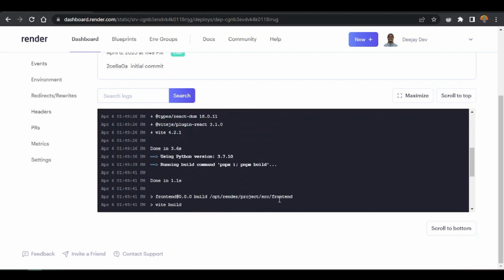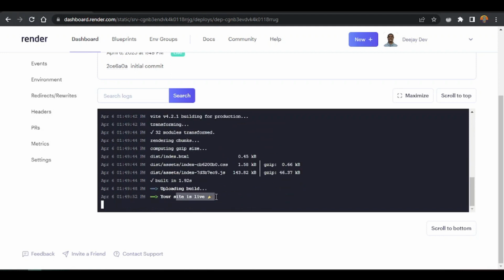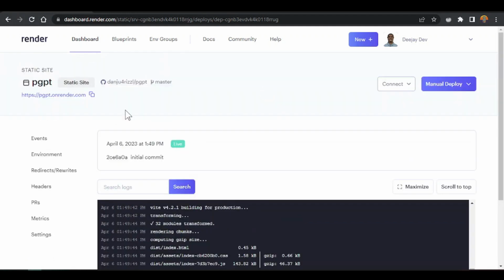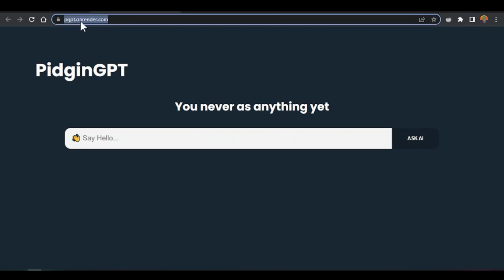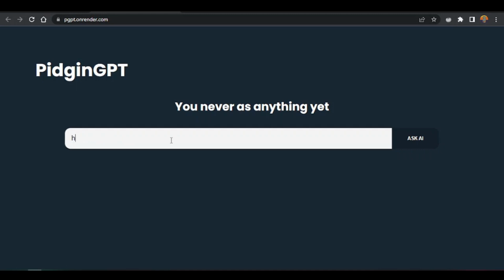So our site don dey live for here. If you check out, you can see say now our site don dey live. So make we open them, make we check them. And you see say if you come this gpt.onrender.com, you go see say we get our front end. So make we check say our front end don they work with our back end. Make we say hi.